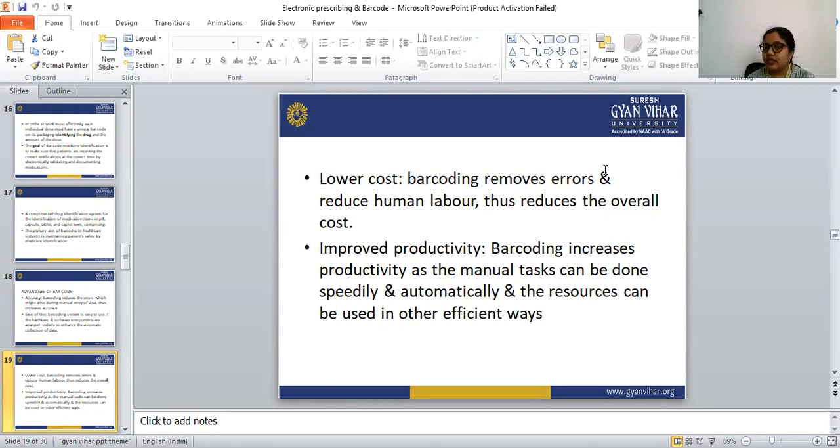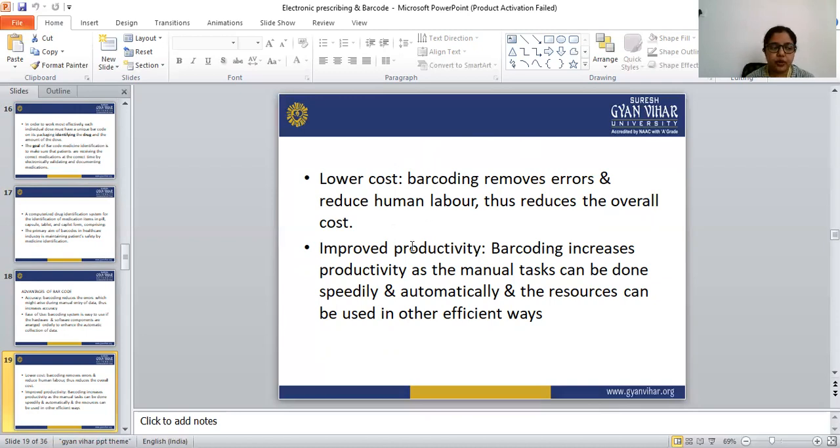If the company or the pharmacy reduces the staff, that is beneficial to the company, because it reduces the overall cost. So how is this cost reduced? Due to the use of this barcoding. Okay, so the barcoding reduces the cost also.